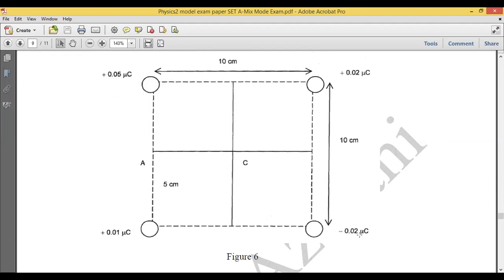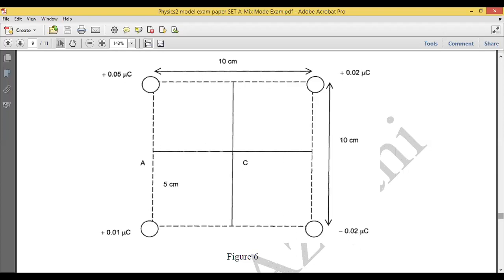So the negative sign you need to consider in your calculation, and your final answer may have a negative sign. So you need to consider the sign of each charge when you substitute into your formula.